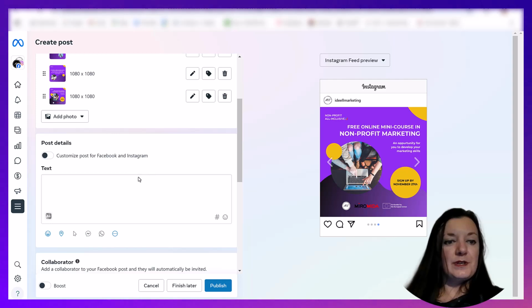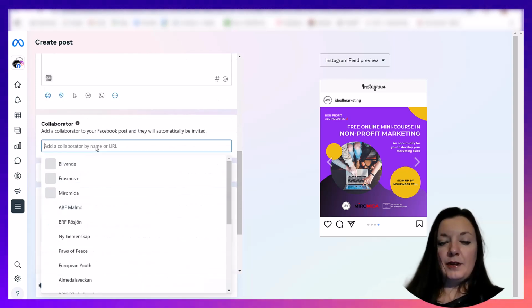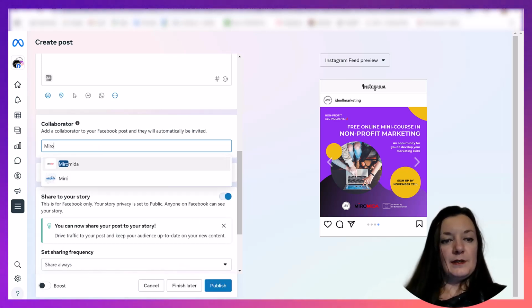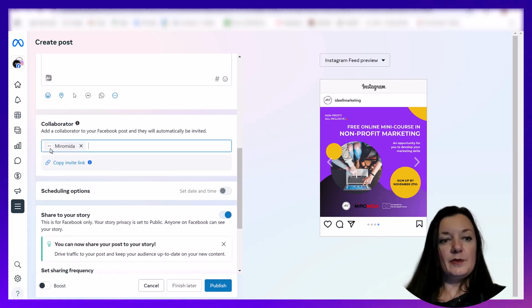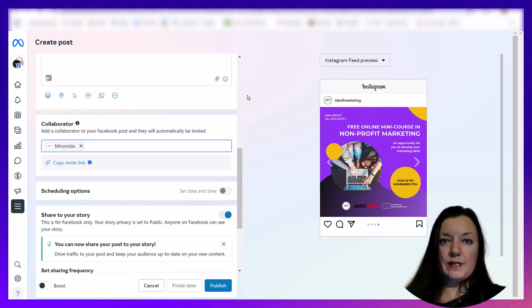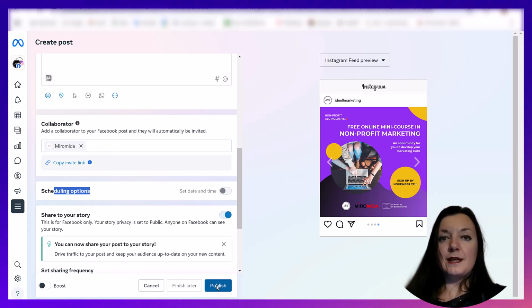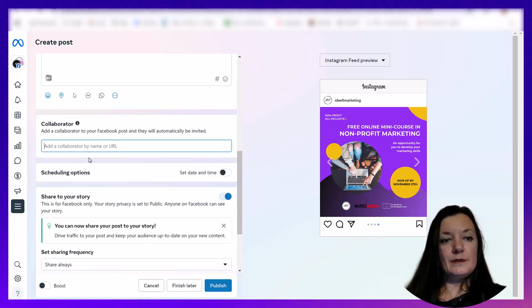Again, so you add pictures, you add some text. You can have collaborators. For example, if we want to publish together with Miromida, which is a part of this project, we pick collaborator Miromida here. It is not possible at this moment to have collaborators for Instagram, only for Facebook. Maybe this changes in the future. Another thing, when you have collaborators, you are not able to schedule. You can only publish at once. So I'm gonna take the collaborator away.